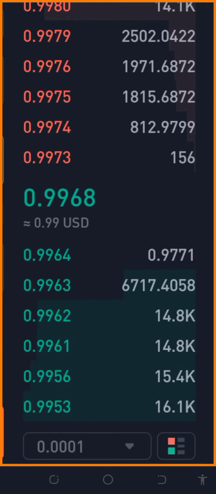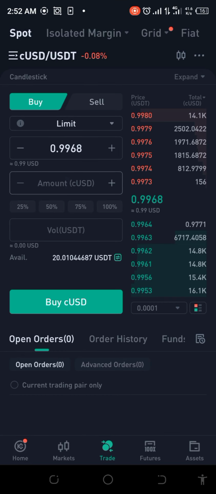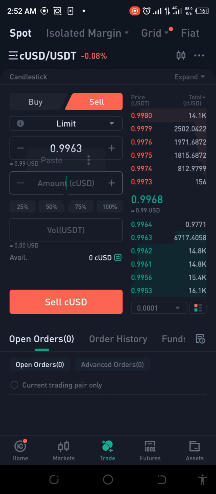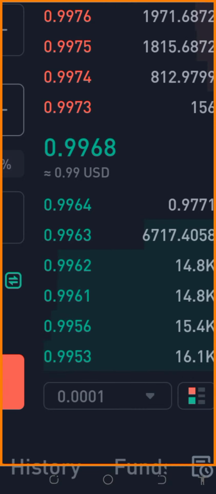If I want to get this sold, that means I have to pick the second one. Let's check that out. If I pick the second one and put this here, what will I make? Well, I'll still make money. Yes, I will still make money. So let's go ahead and try this out.